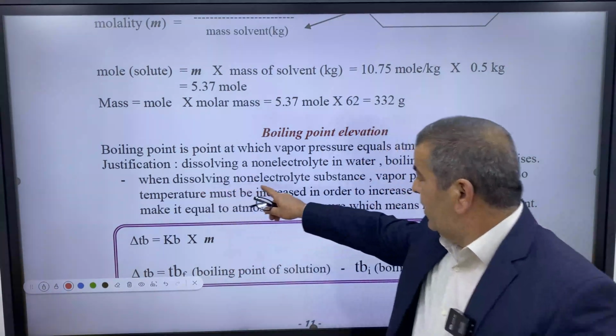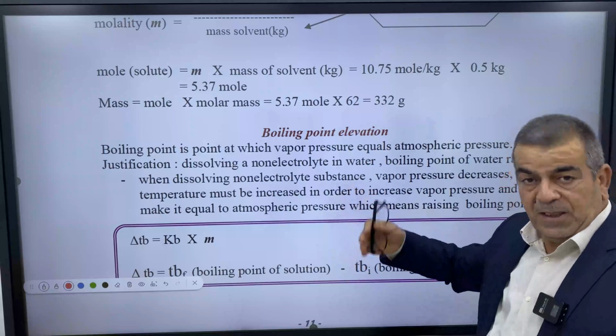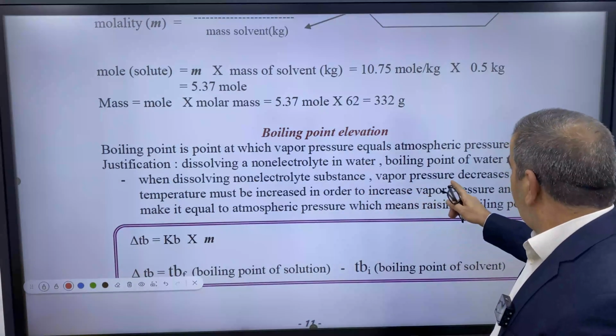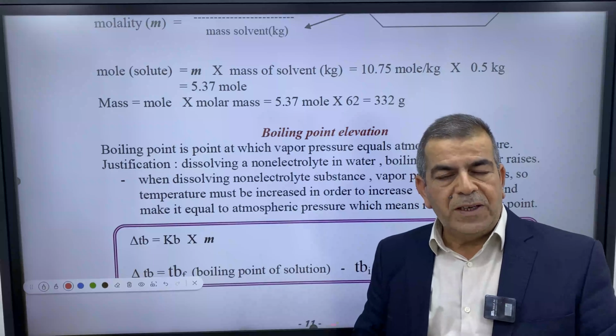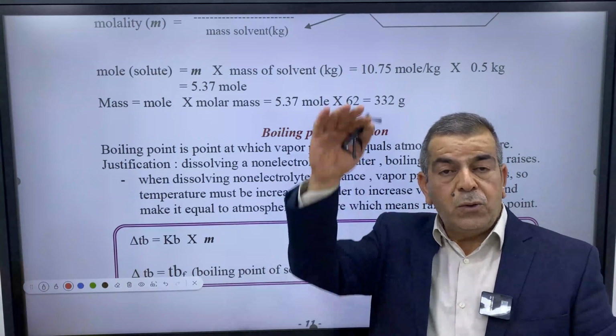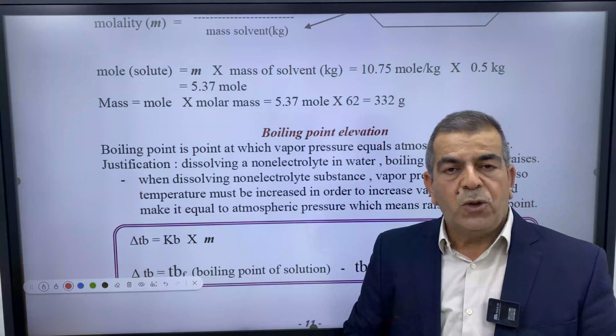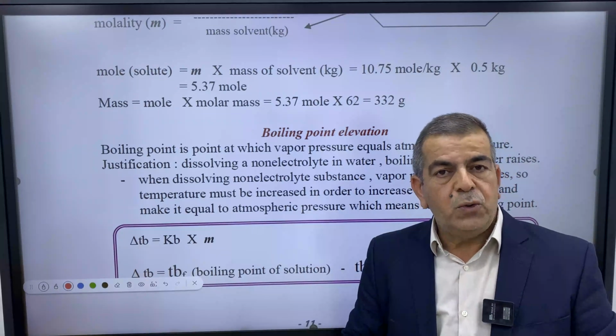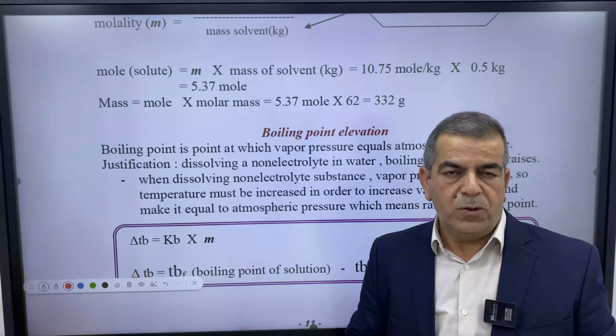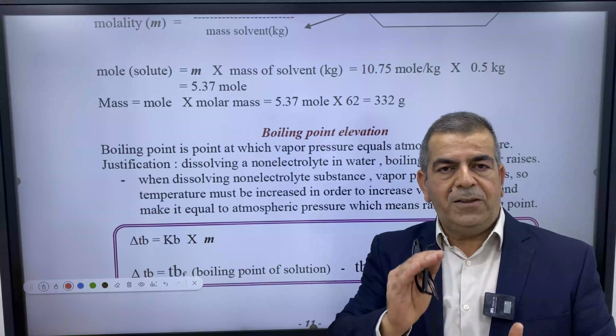How do we justify this change? When dissolving a non-electrolyte substance, or even an electrolyte, vapor pressure decreases, and we need to raise it in order to get it equal to atmospheric pressure. So in order to raise the vapor pressure, we need to heat the solution more. More heat, higher temperature.